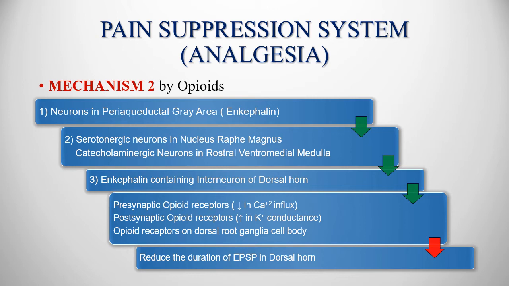So there will be a blockage of the pain pathway at this level, that is from the first order to second order neuron in the dorsal horn of the spinal cord. Okay, so that is all about the second mechanism, that is via the opioid system, and that's how the whole pain suppression system works. Okay, so now we'll talk about the applied aspect.